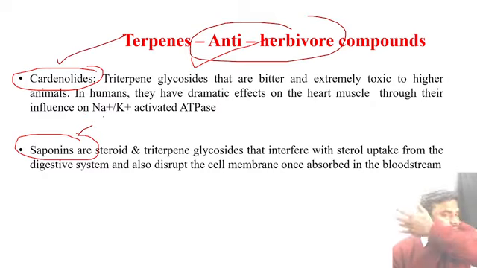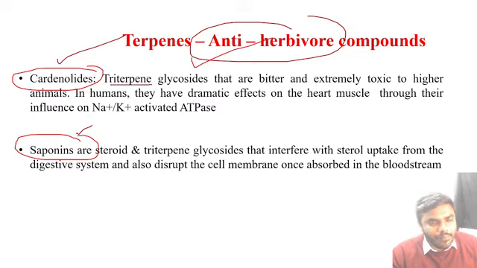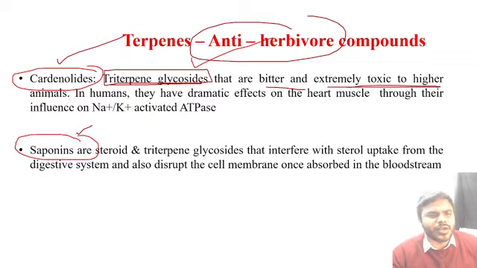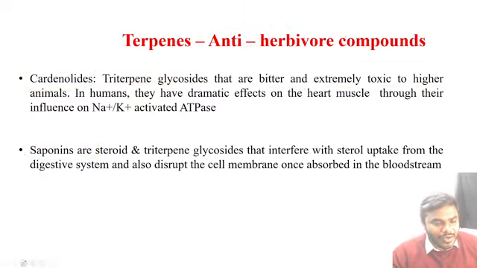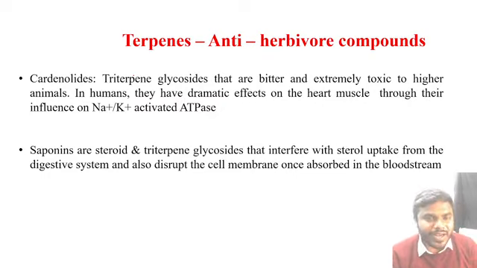Listen to me. What you have to remember, cardenolides are the triterpene glycosides which are very bitter and extremely toxic to the higher animals. I hope friends you have observed many times in nature, especially goat or cow, especially goat. Whenever a goat is about to eat something, it always smells it.